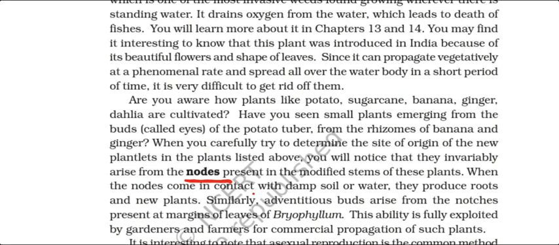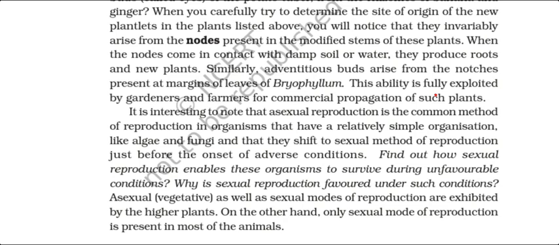When the node comes in contact with damp soil or water, they produce roots and new plants. The roots which appear from any other part of the plant are called adventitious roots. This ability of vegetative propagation is fully exploited by gardeners and farmers for commercial propagation of such plants.